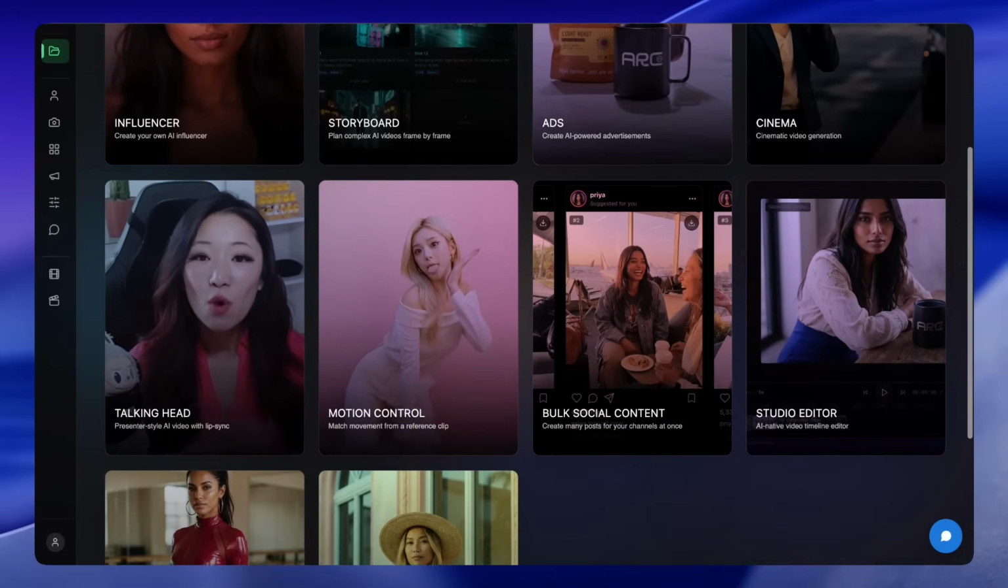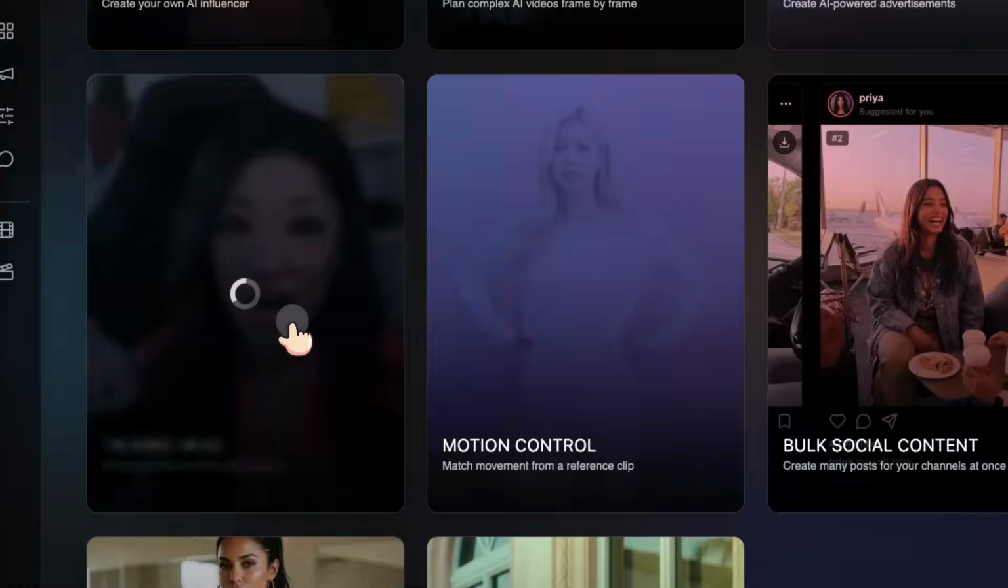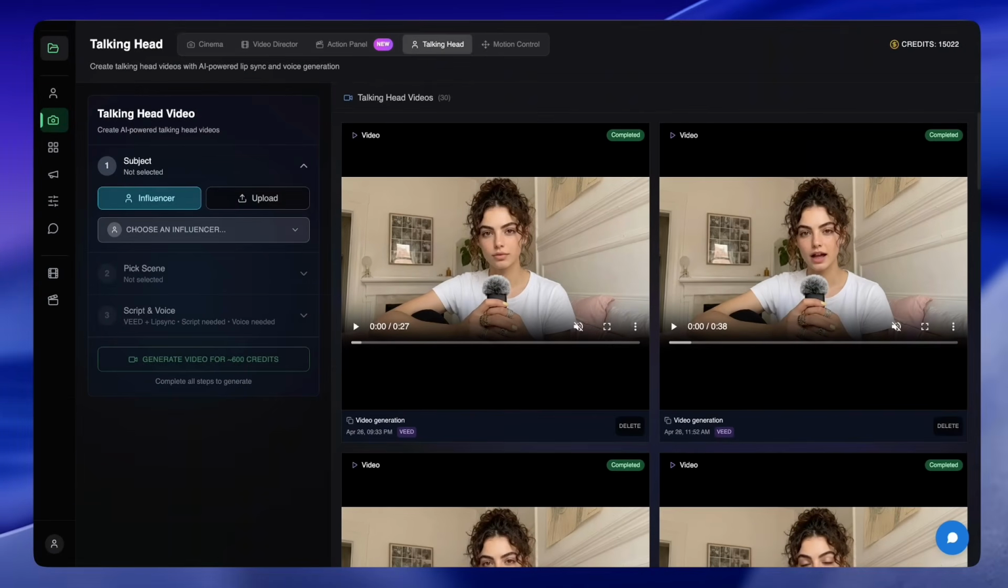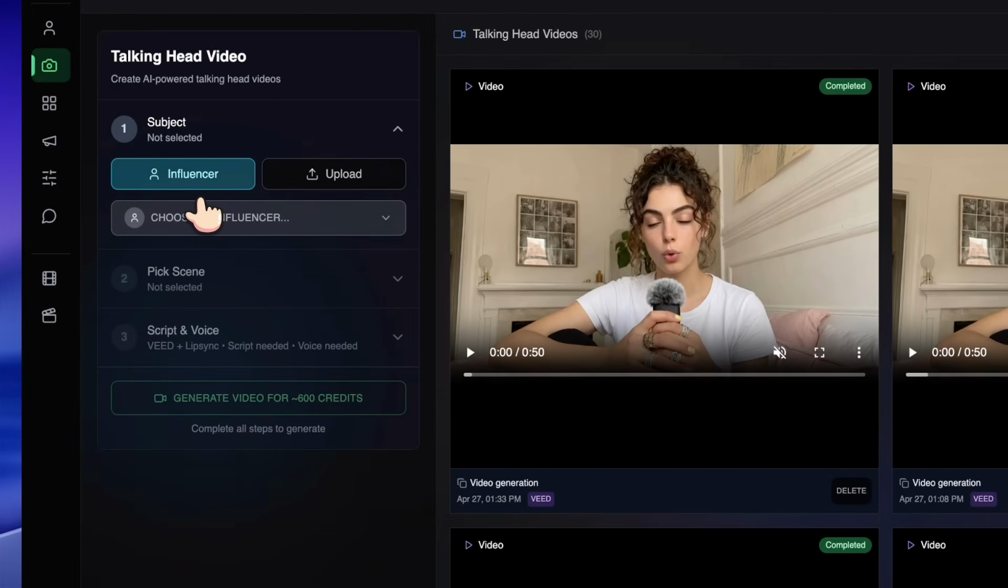So I went back to the dashboard and selected Talking Head mode. This feature lets you generate up to 30 minutes length of realistic talking head videos using AI. Now, there are two options here. You can either upload an existing starting image or generate a brand new talking head frame directly inside the tool. For this example, I decided to generate the talking head frame.